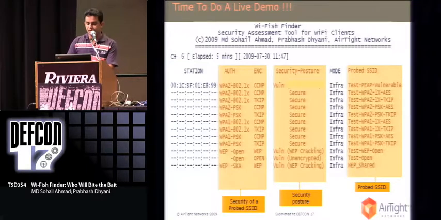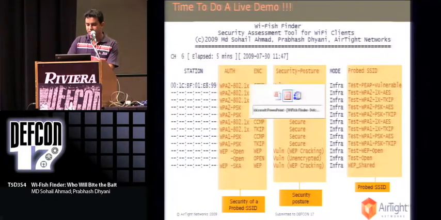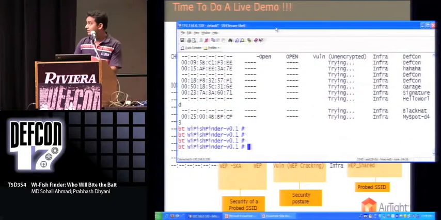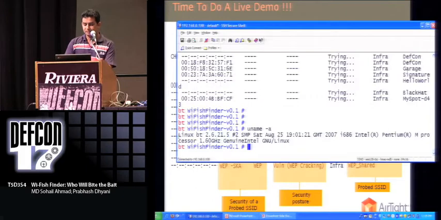So let's look at a live demo of this tool. I have Wi-Fi Finder running here on a BackTrack machine, and I'll be using my Wi-Fi client devices.